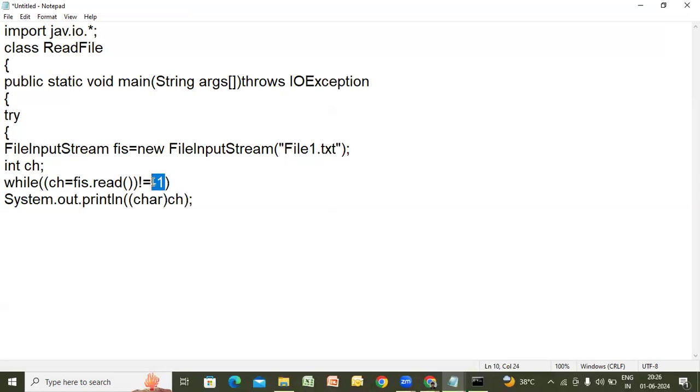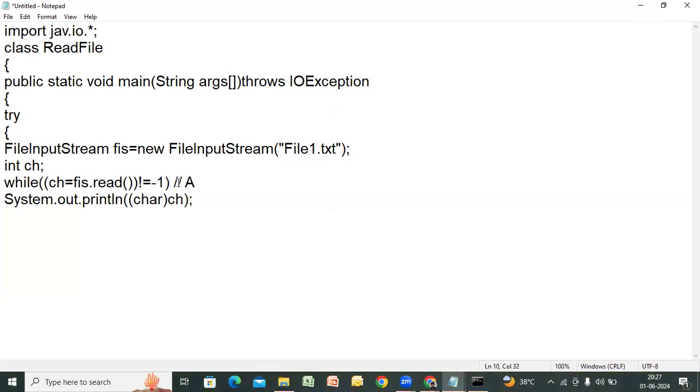As long as it is not -1, all the characters are read, and once you reach -1, you come out of the while loop. You are reading in terms of integers, so the typecast operator is used to convert those integers into characters. You know, ASCII values will be there for every character. So you are reading in terms of ASCII values. Capital A will have, I think, 65. Yeah, capital A, see, I'll put it here.